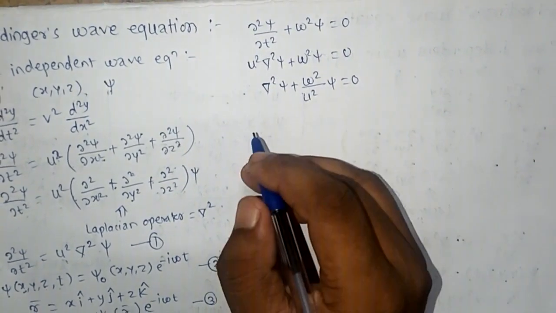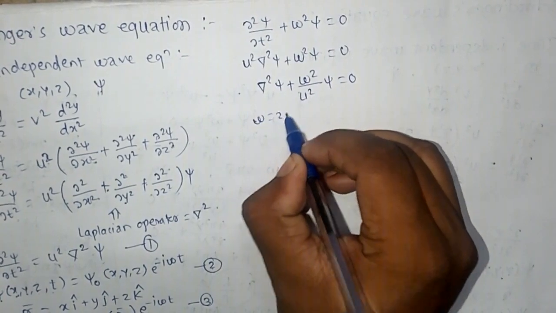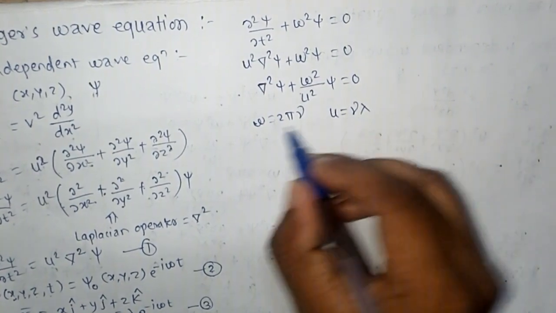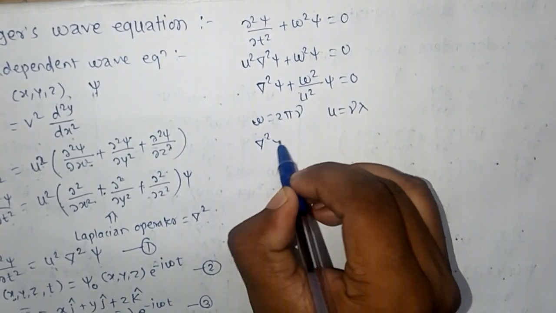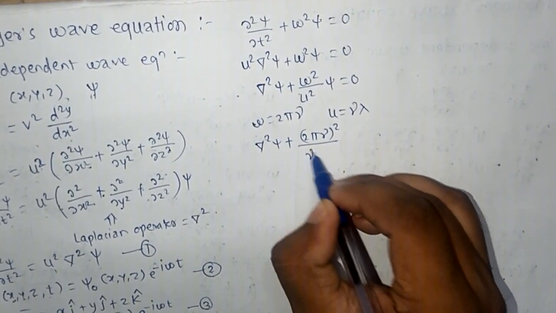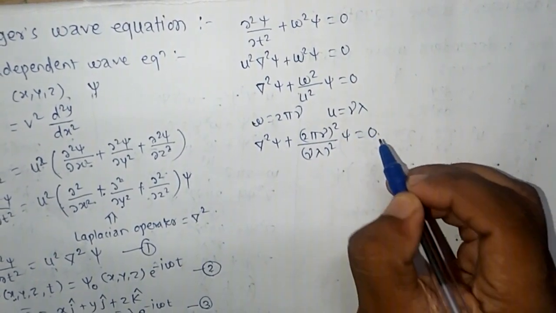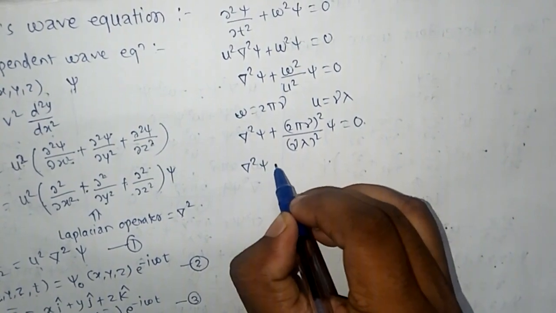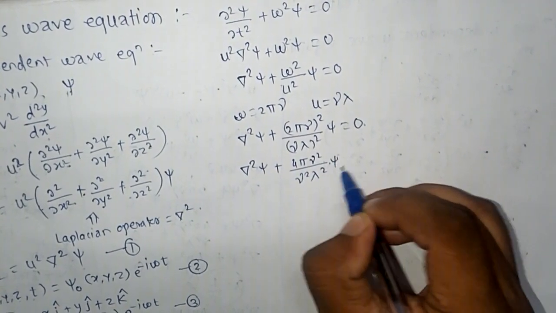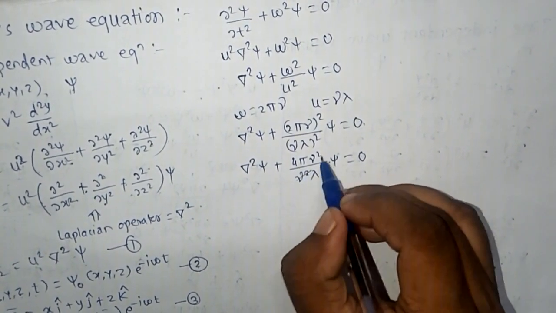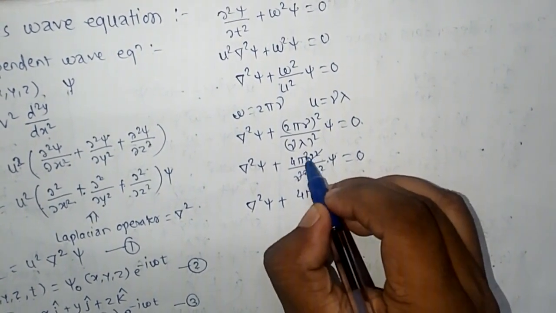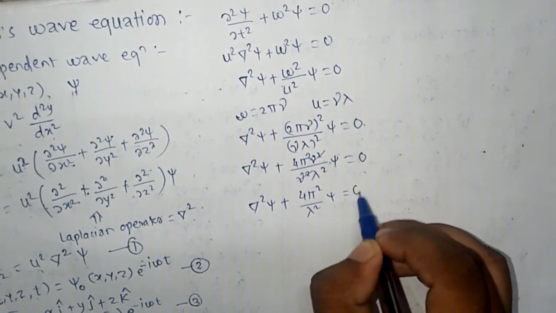And we know omega is equal to 2 pi nu and u is equal to nu lambda. So put these values in this equation. So del square psi plus (2 pi nu) whole square divided by (nu lambda) whole square into psi is equal to 0. That is del square psi plus 4 pi square nu square divided by nu square lambda square of psi is equal to 0. This nu square and nu square get cancelled. So del square psi plus 4 pi square divided by lambda square of psi is equal to 0.